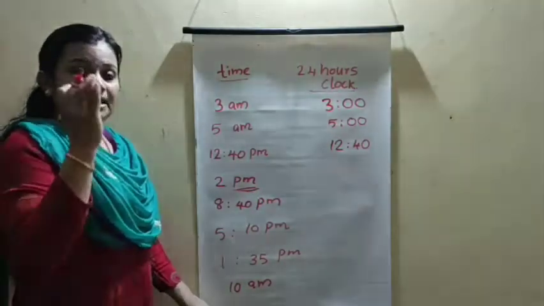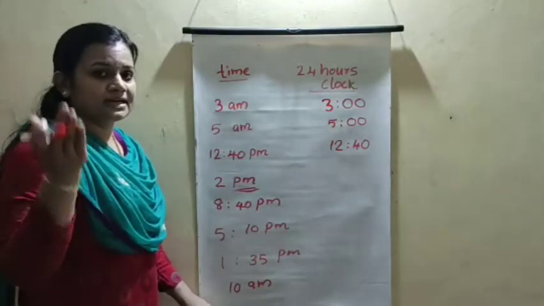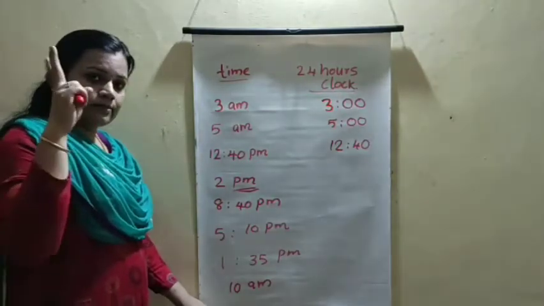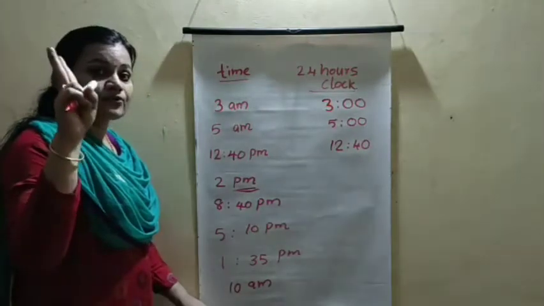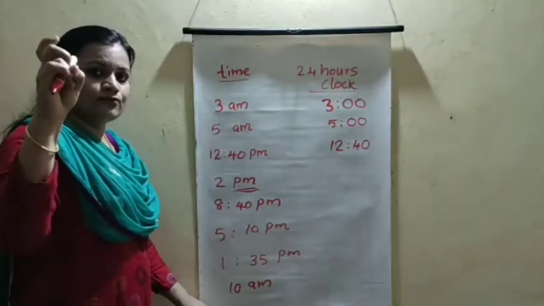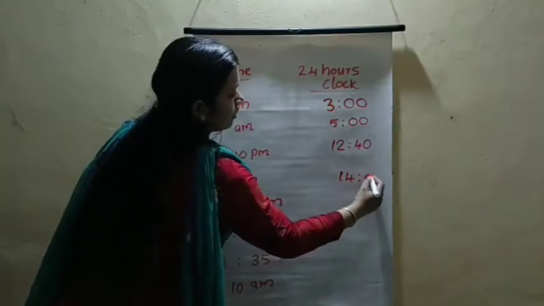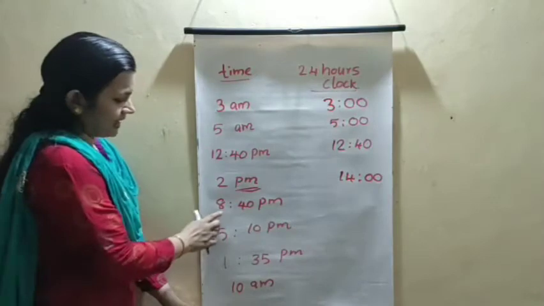Then 1 PM is where? 1 PM in the 24 hours clock is what? 13:30. And for 2 PM, take your fingers, 2, then count after 12: 13, 14. Then 2 PM is 14:40. Got it. Then 8:40 PM.